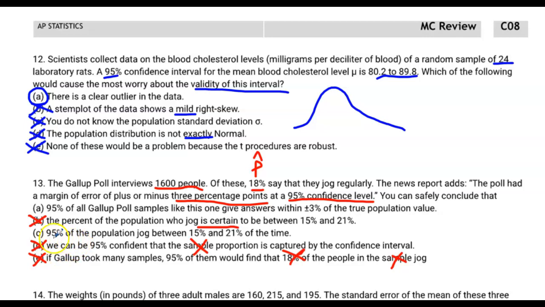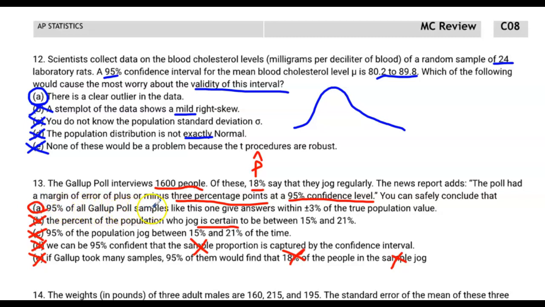Nice try. 95% of the population. Well, it's not really talking about 95% of the population. It's talking about 95% of the confidence intervals that we can make using this procedure. It's not talking about 95% of the population, so that one's wrong too. Turns out the correct answer was right under our nose the whole time.